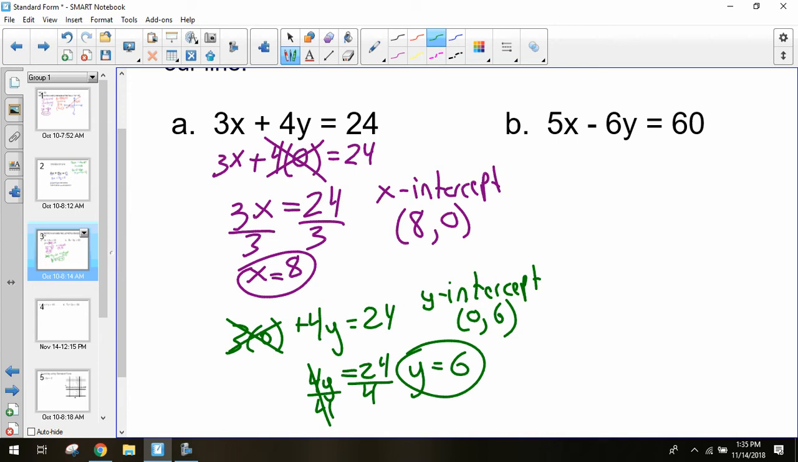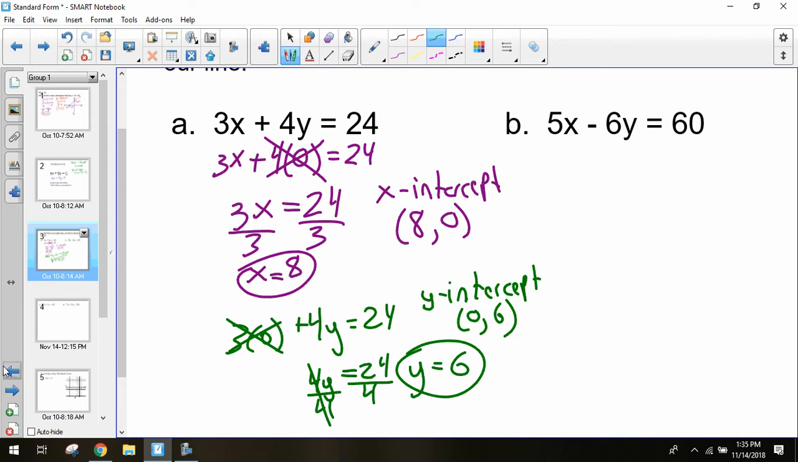So if you're looking for your x-intercept, your y is always going to be equal to 0. For your y-intercept, your x is always going to be equal to 0. You're always going to have a 0 in either of those intercepts. It's always going to be the opposite value. So y-intercept, your x is 0. Your x-intercept, your y is 0. That's always something important to remember.